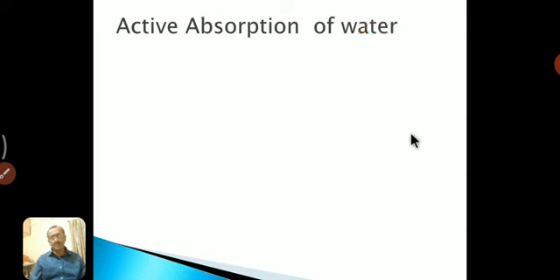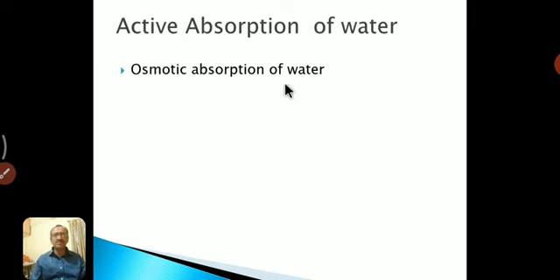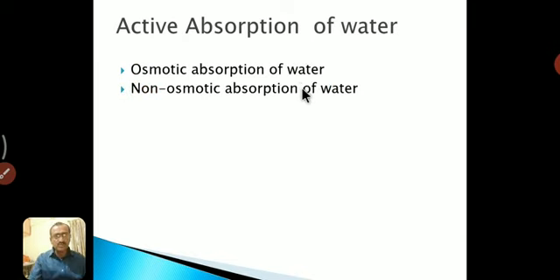Let us see one by one. First one is the active absorption of water. Again, active absorption of water is divided into two types. First one is osmotic absorption of water and second one is non-osmotic absorption of water. Before seeing these two mechanisms, what is active absorption of water? Let us see active absorption.